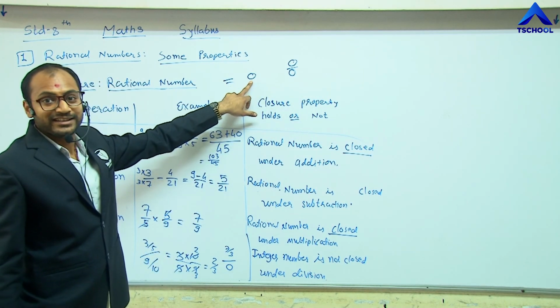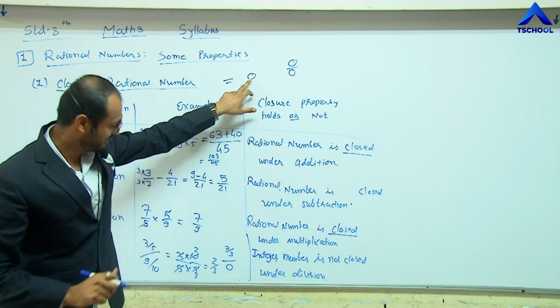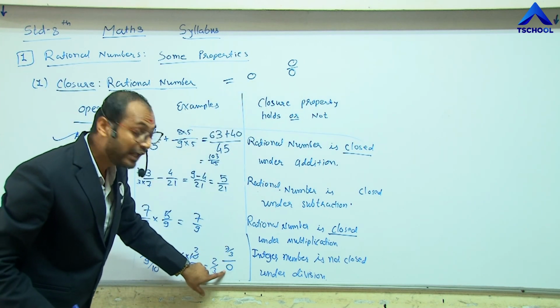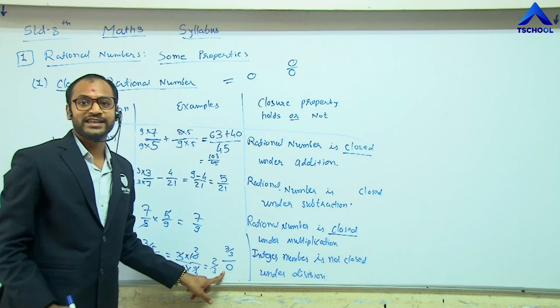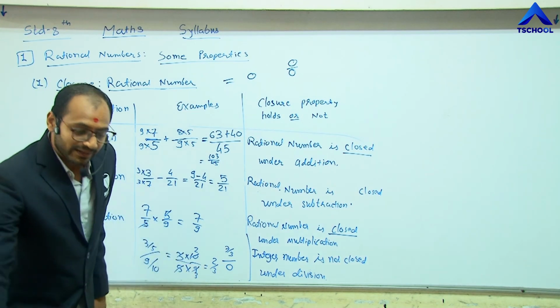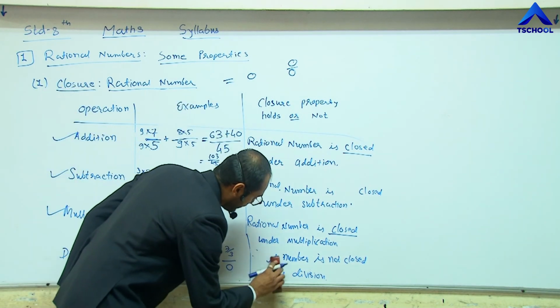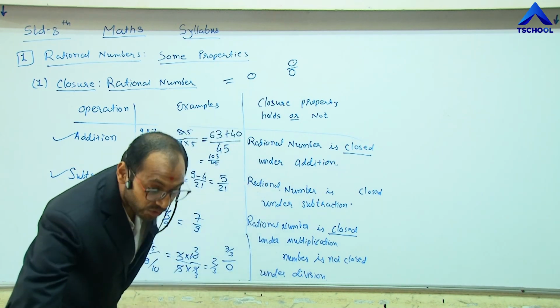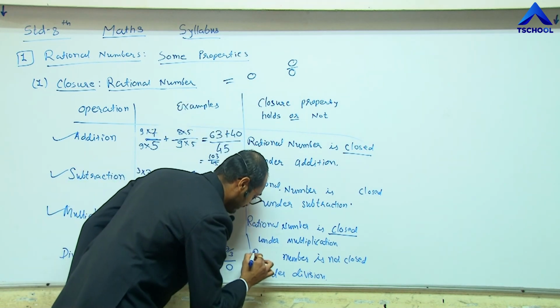But here this 0 is in the numerator. 7 by 3 divided by 0 is undefined. So in the same way, the division operation does not hold this closure property.